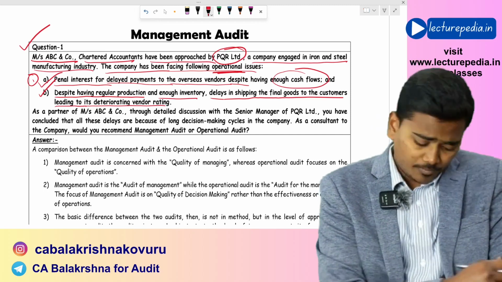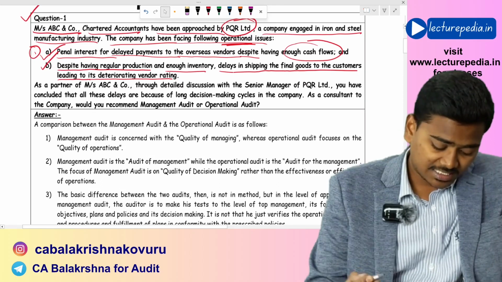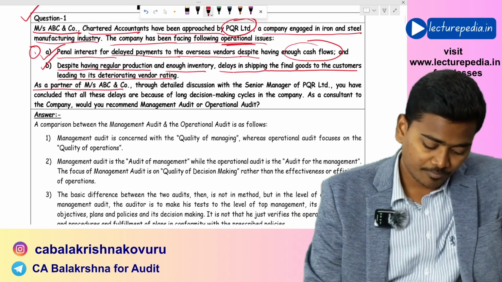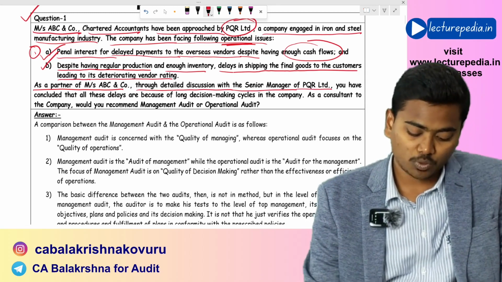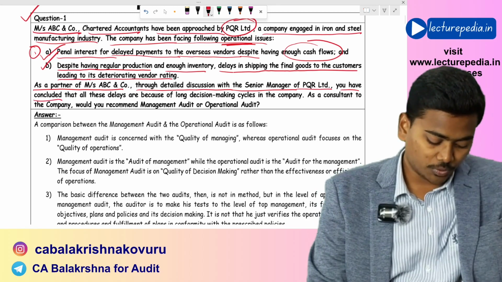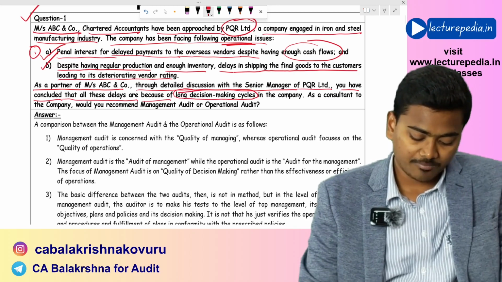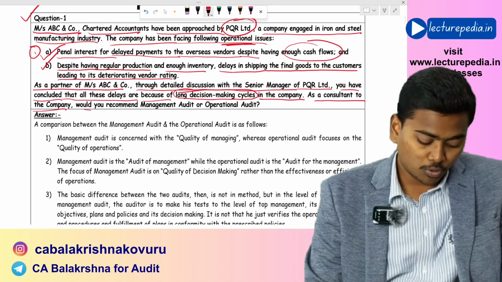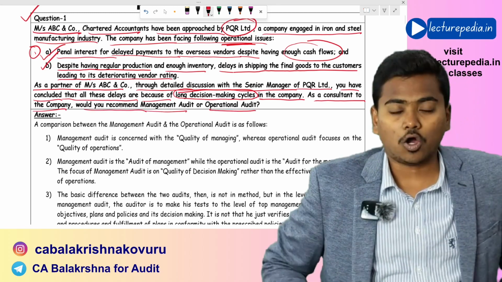Now, why are these issues being faced? Let us see what they are saying. As a partner of Messrs. ABC and Co., through detailed discussion with the senior manager of PQR Limited, you have concluded that all these delays are because of long decision making cycles in the company. As a consultant to the company, would you recommend management audit or operational audit?